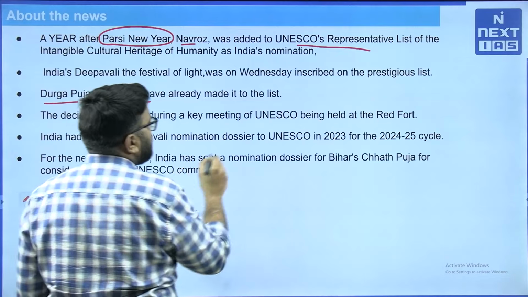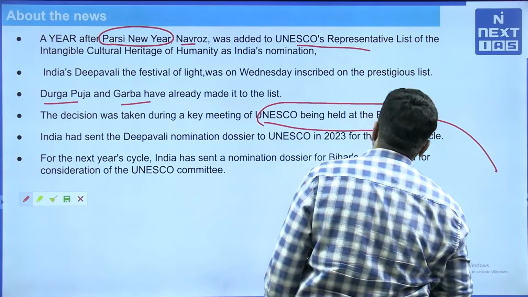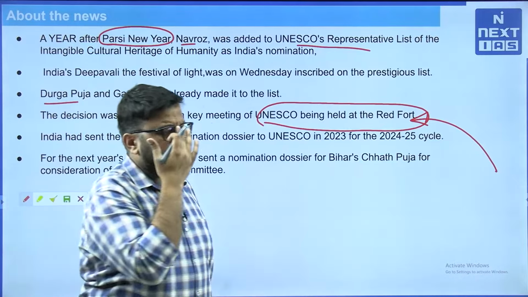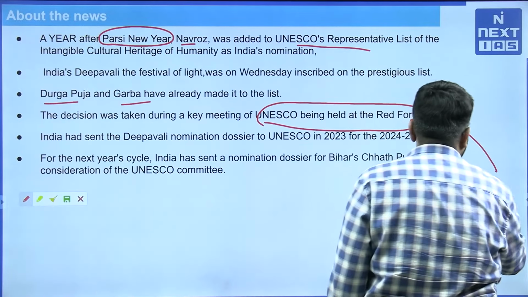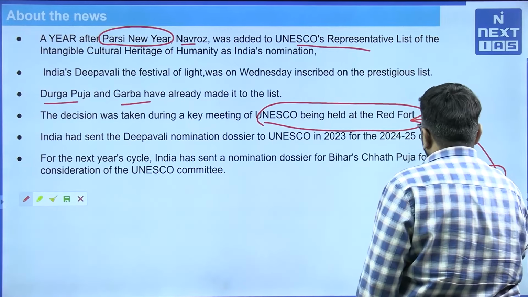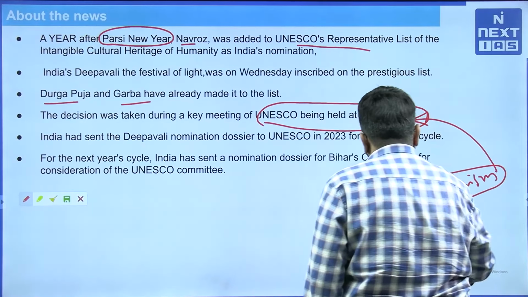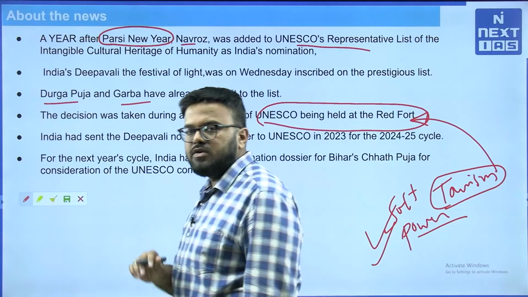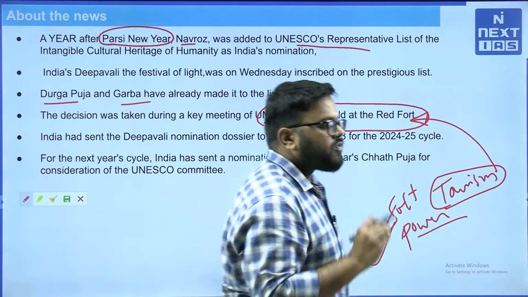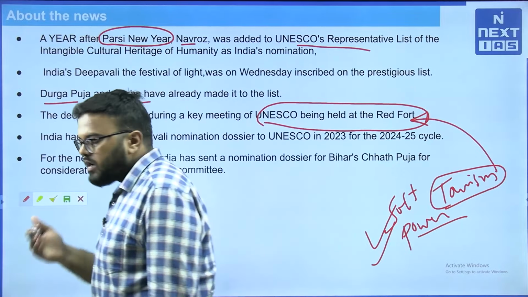Now the decision was taken during the key meeting of UNESCO being held at the Red Fort. This particular meeting is happening for the first time in India. So this is the historic meeting in which India is promoting its own culture in such a way that it will boost our tourism, and apart from that it will also boost our soft power. So it is a diplomatic tool to a certain extent. Although powers like the United States are ignoring the overall UN structure, UNESCO itself, to a certain extent India is doubling down on the support to UN agencies. So this is our commitment towards upholding world order as well.